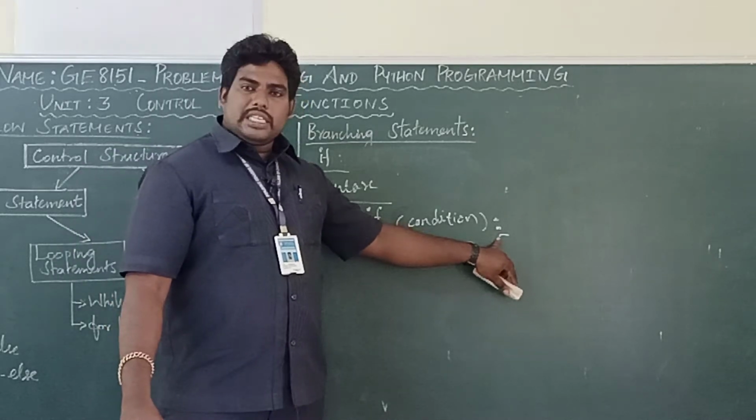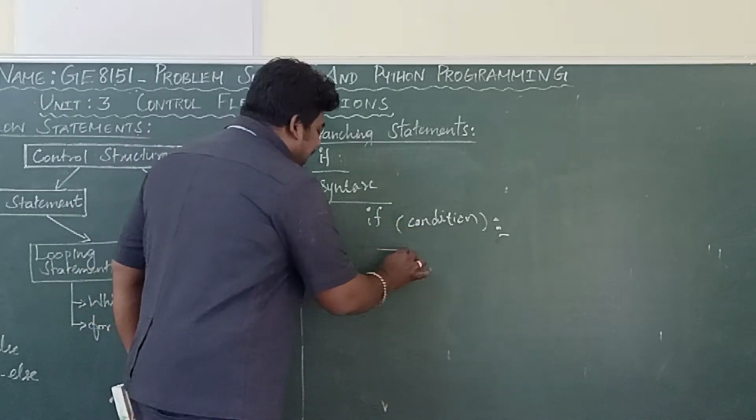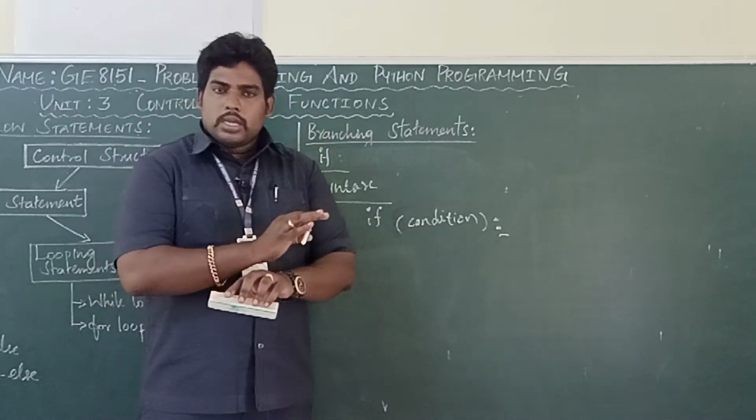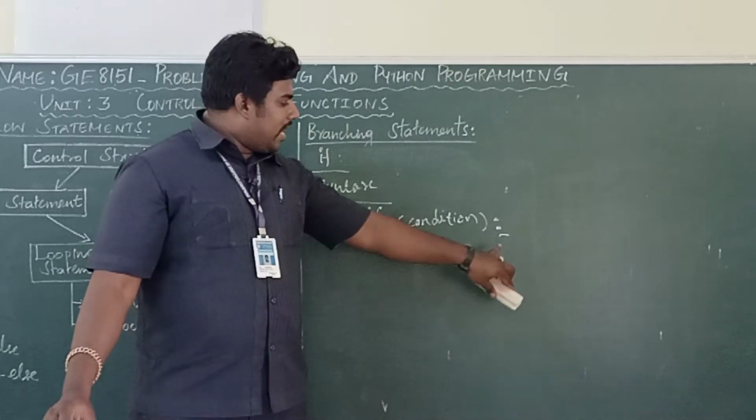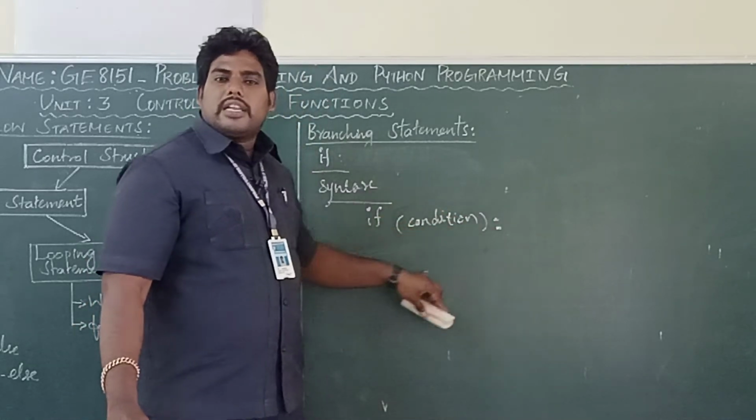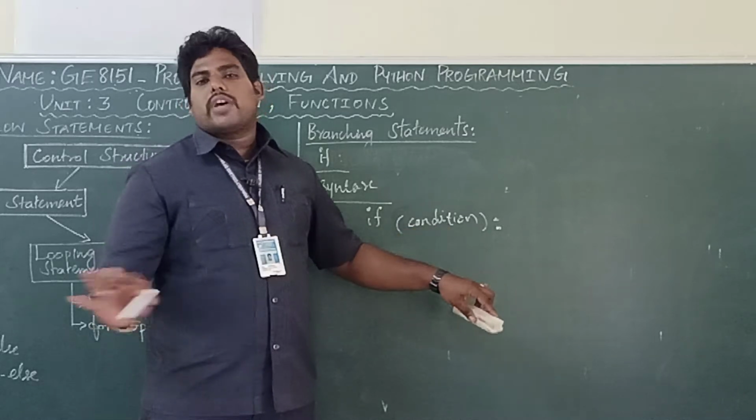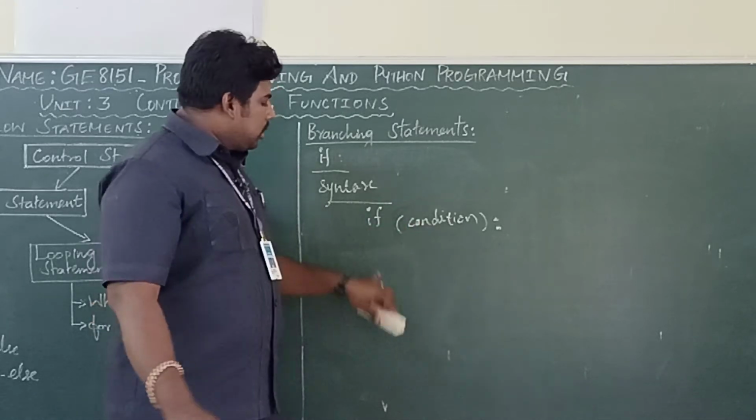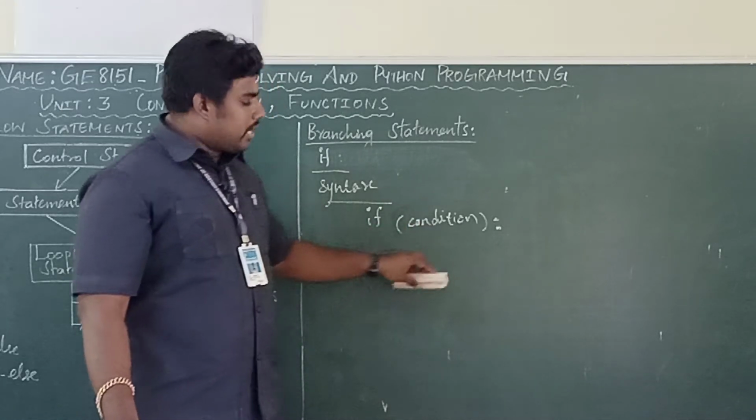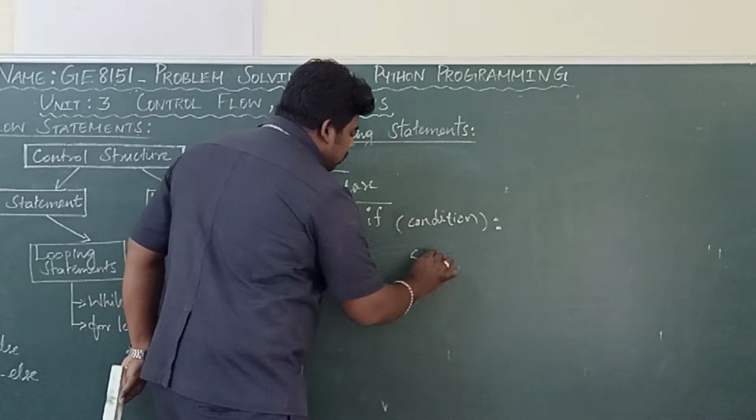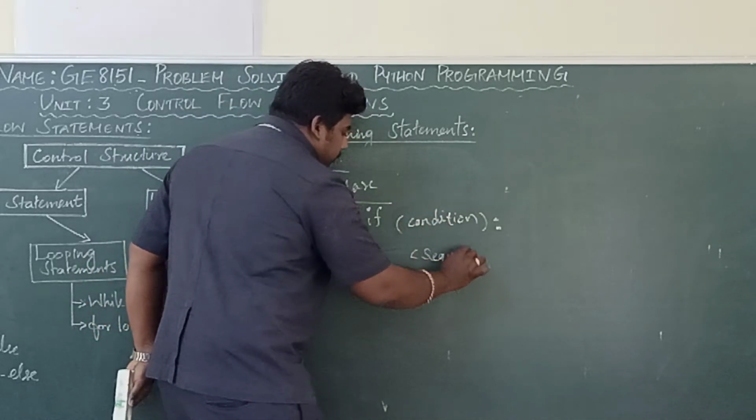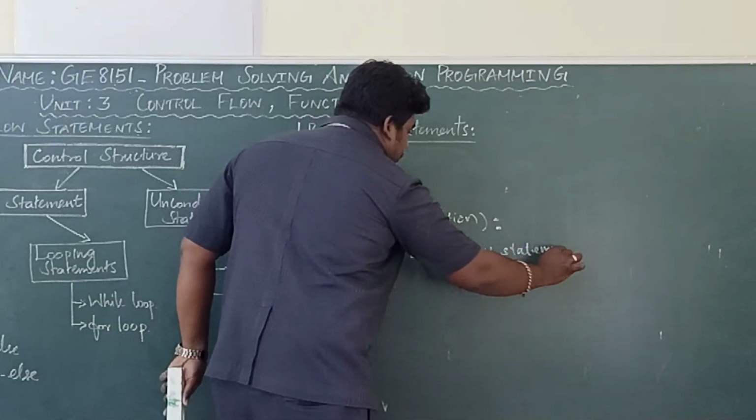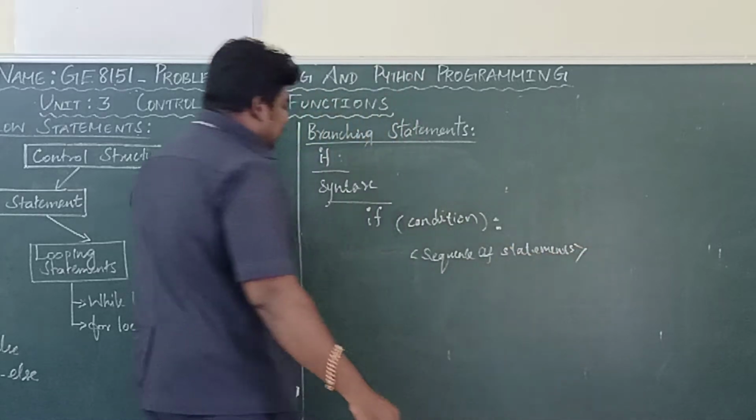Once the colon is there, you have to follow the indentation. That is, you have to give some spaces. In your Python programming, in this subject, wherever you are putting this colon, the next line will be the indented line. Don't forget it. Once you put the colon, the next line will be indented. That is, space you have to give. Okay. If condition, here sequence of statements. Okay. So this is the syntax.